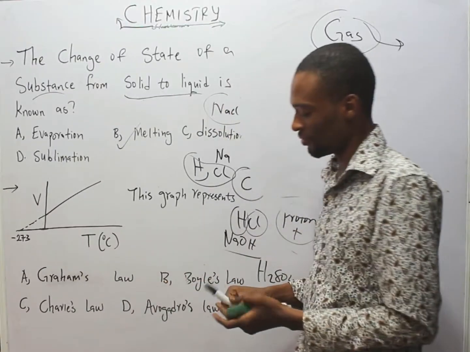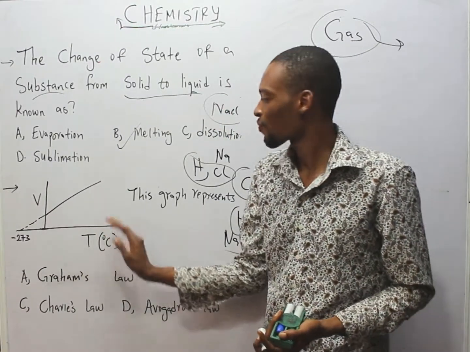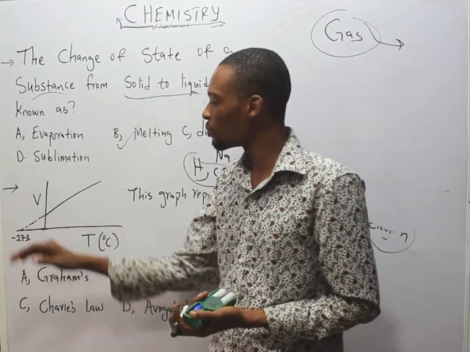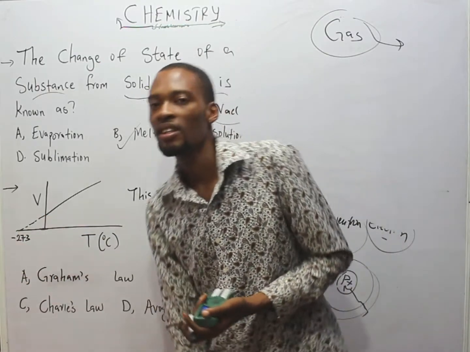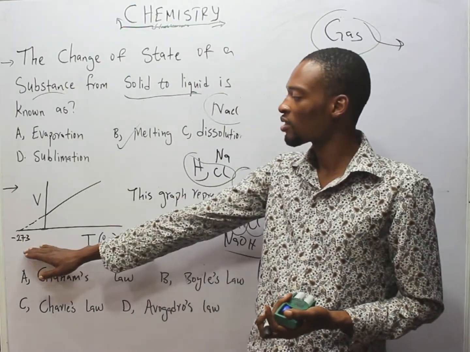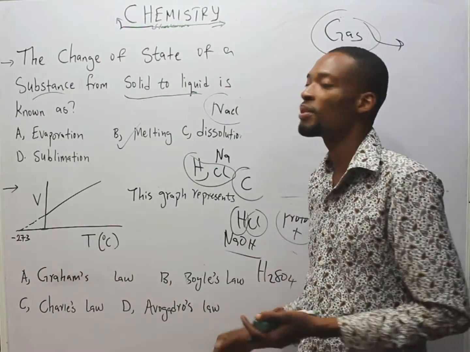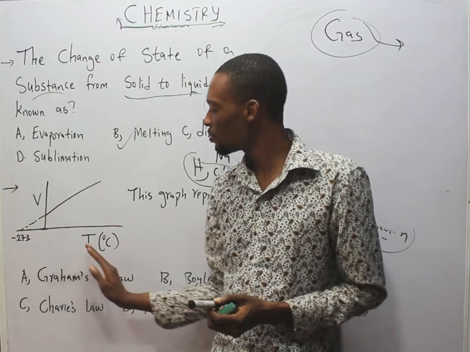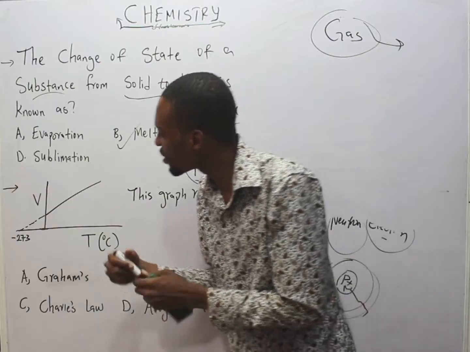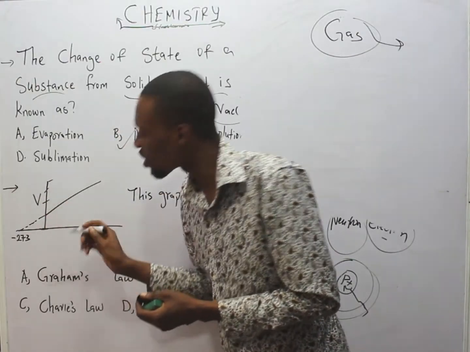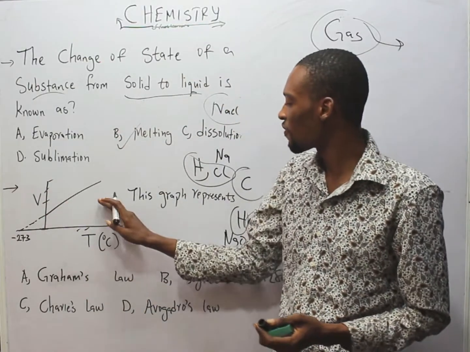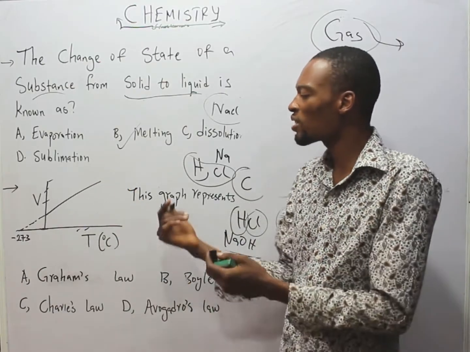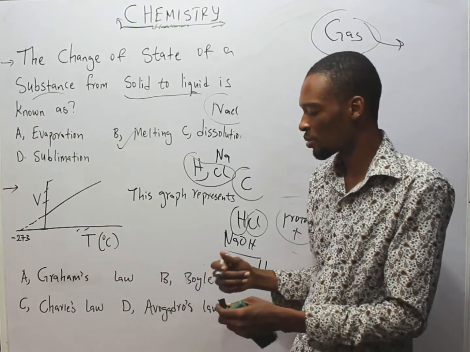Look at this curve. What is taking place? We have temperature in degrees Celsius, we have volume, and we have minus 273. That is the lowest possible temperature, minus 273. So volume and temperature: as volume goes up, temperature also increases. This graph relates volume and temperature. Which of these laws relates volume and temperature?